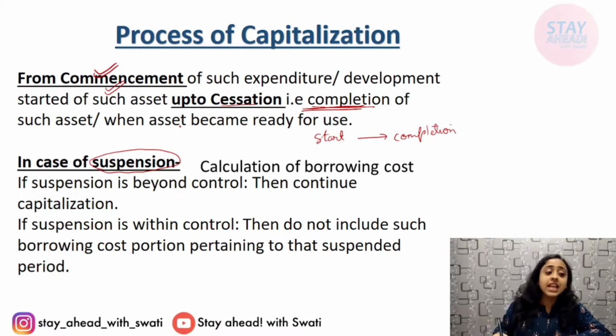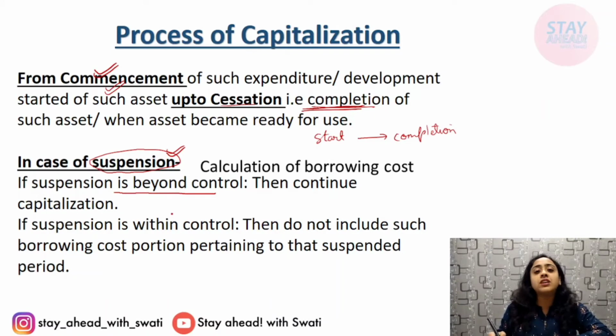Now, if such stoppage of work is beyond the control of the entity, it cannot stop it. For example, a lockdown occurred, the government announced a sudden lockdown for a month, for 2 months. Can the entity help it? No. Can it do anything about it? Is it beyond its control? Yes, it was beyond its control. So the borrowing cost incurred in that period will continue to be included in the borrowing cost and be capitalized.